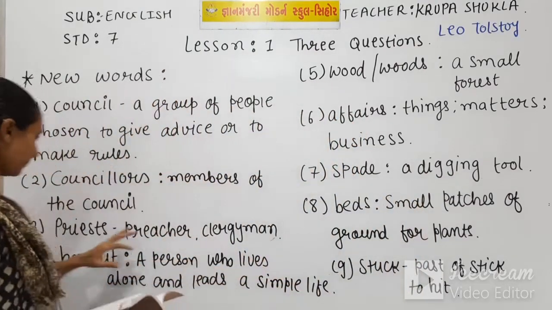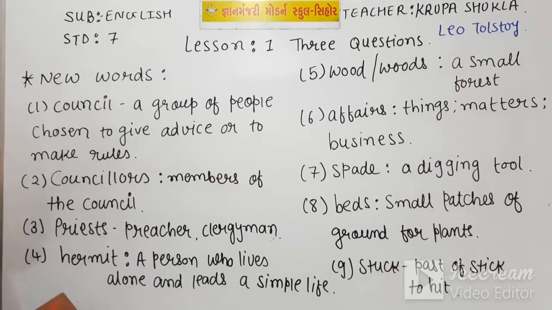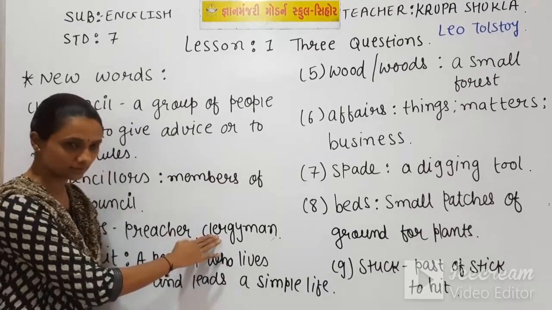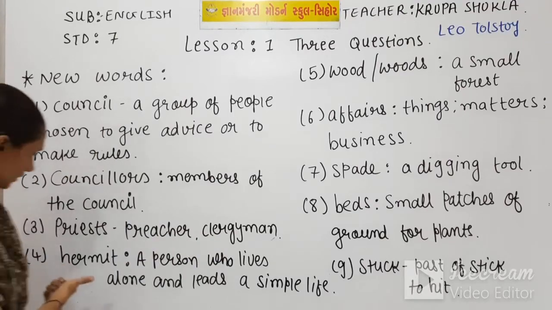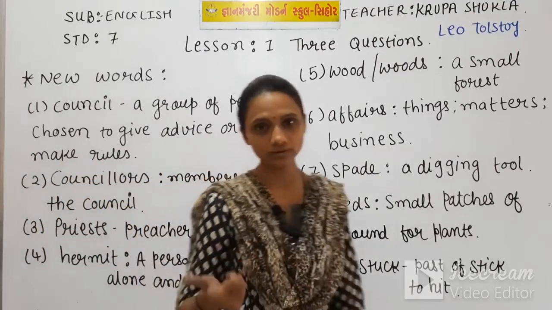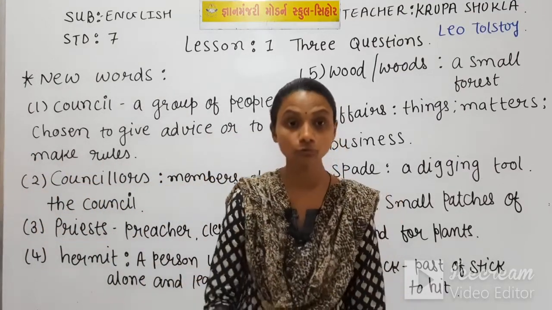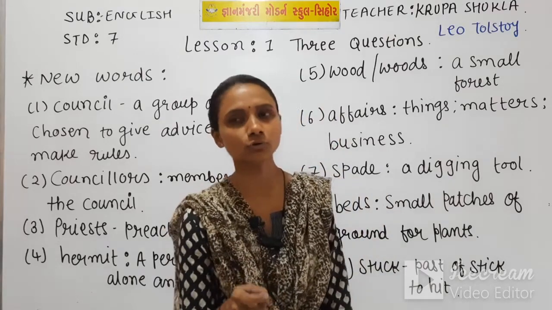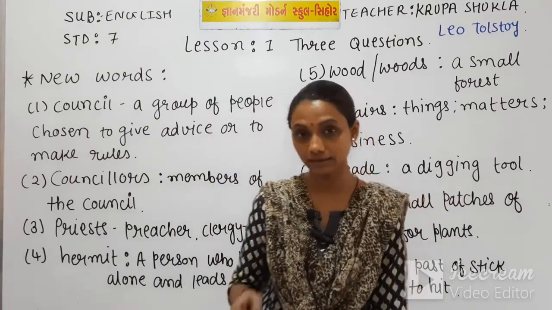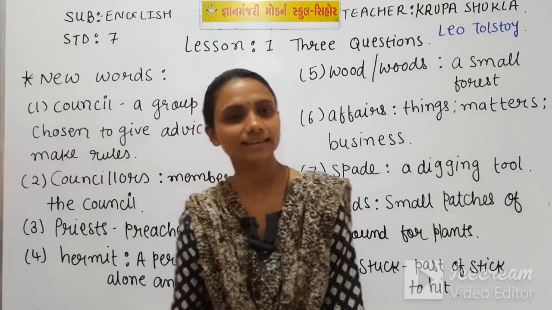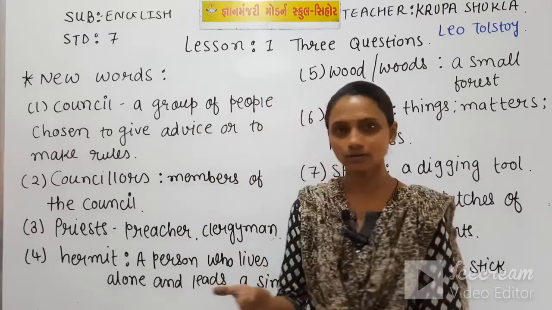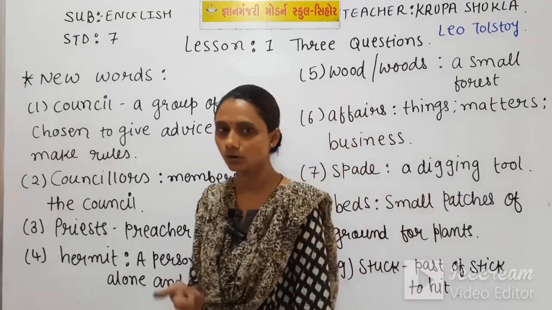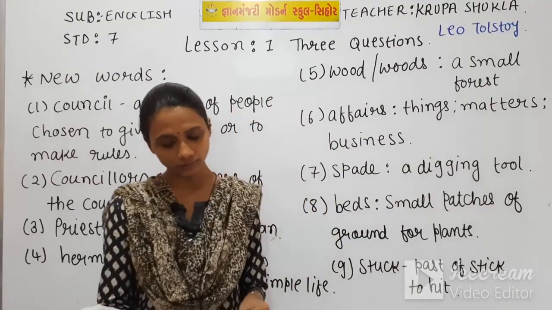Priest means a preacher or a clergyman. This is a new word for you all. A clergyman means a person who does work in a temple or church. That is called a priest. So another advice the king got is to meet a priest.